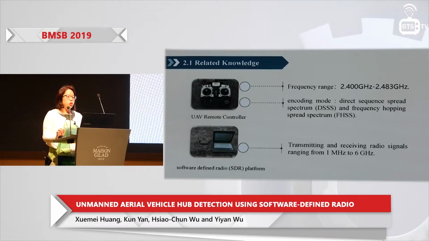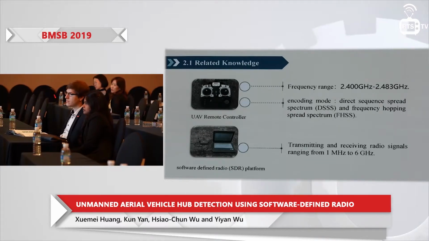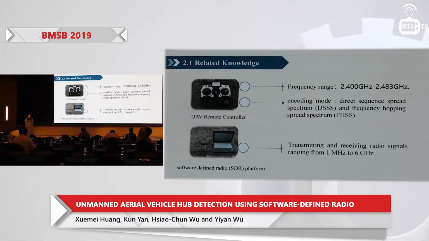In this paper, we use the WFLY WFT07 transmitter as the UAV remote controller. Here is its frequency range. Most of those controllers use DSSS and FHSS encoding modes. In this paper, we focus on FHSS. And the SDR platform we choose is HackRF One. It transmits and receives radio signals ranging from 1 MHz to 6 GHz.